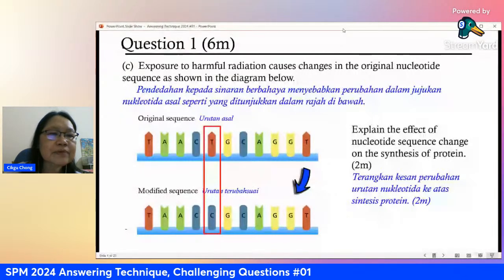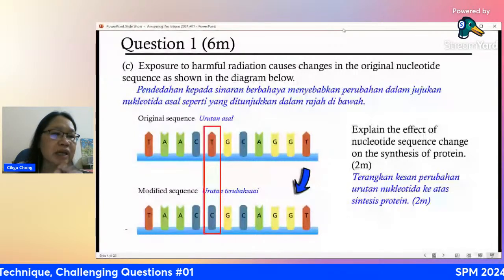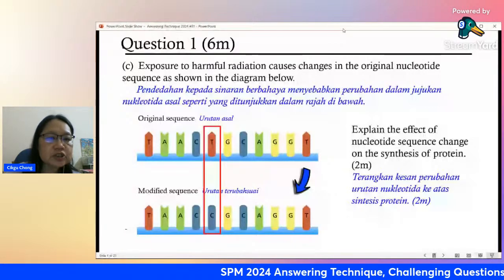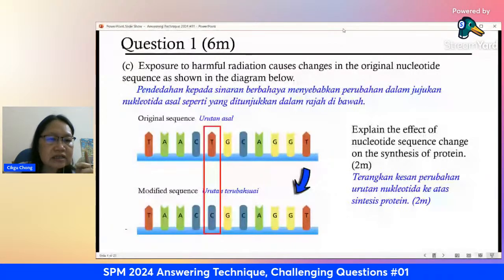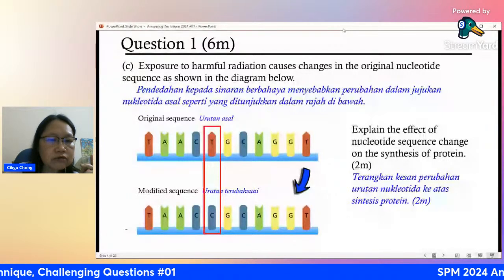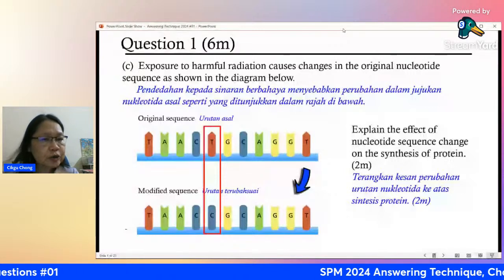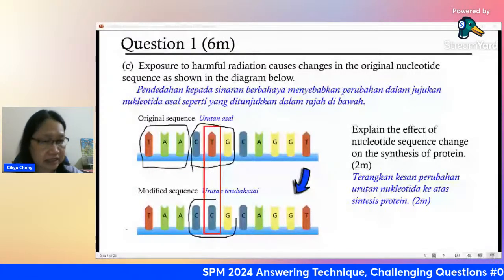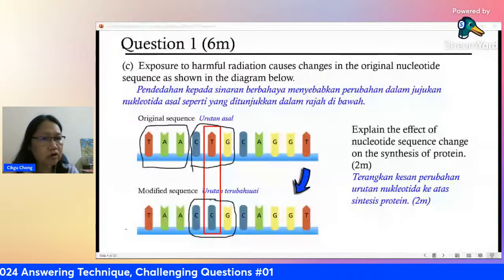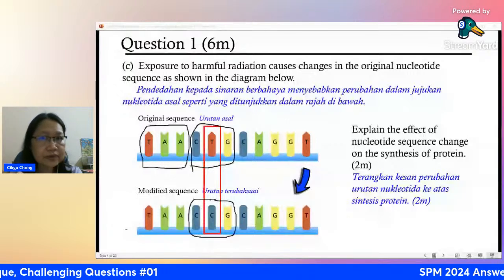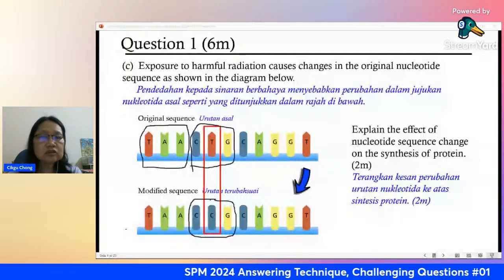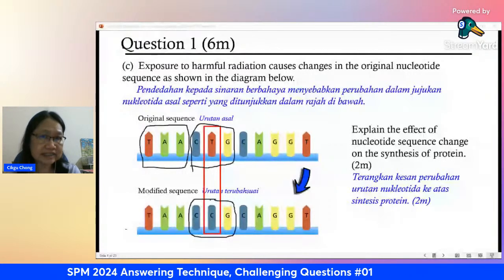Like TAA, for example, it is the codon. We call it the codon to make a particular amino acid. Now see the next one. It is supposed to be CTG, right? Now what happened is it becomes CCG. So this is the code for another amino acid. So instead of making the normal amino acid, because your code has changed, now your cell is making another type of amino acid, which is not normal. And this amino acid may not even function. So it causes your cells not to be able to produce the protein that your cell needs.